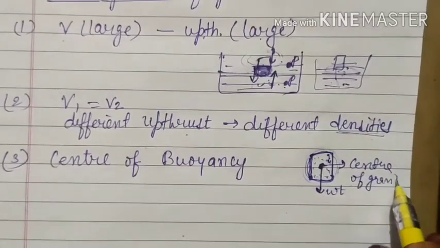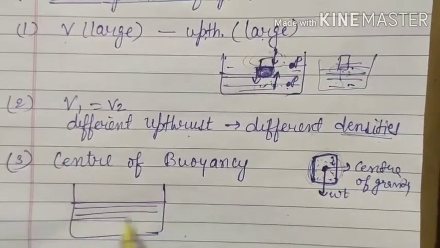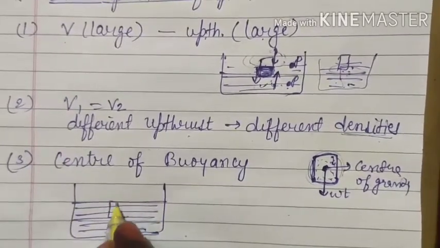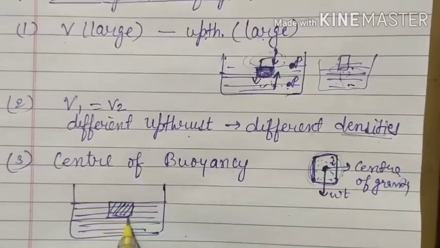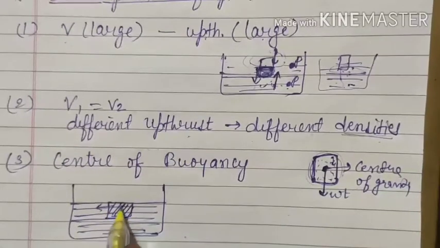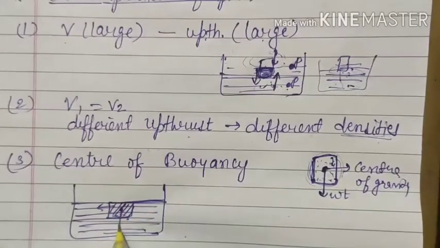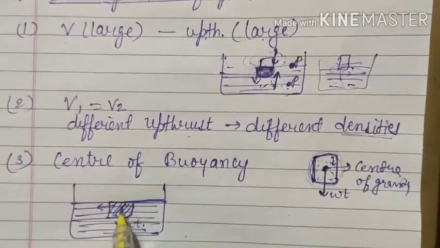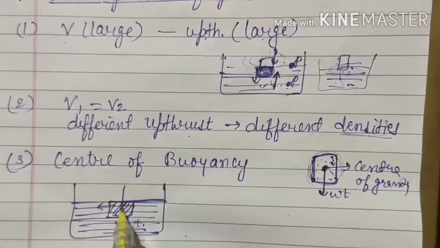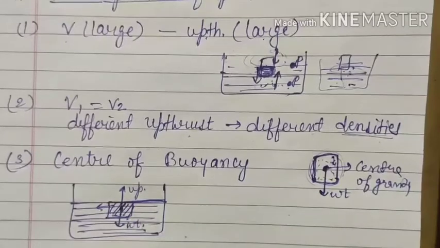Alright, so here we have two conditions. See, if your object is completely submerged into the liquid, completely submerged means like this. This is the condition of completely submerged. When the weight is equal to the upthrust force, then the object is floating but submerged into the liquid. So in this condition, its center of gravity will be this one, and at the center of gravity the weight will be exerted, and the center of buoyancy will also be the same, and at the center of buoyancy, or you can say center of gravity, the upthrust force will be acting.